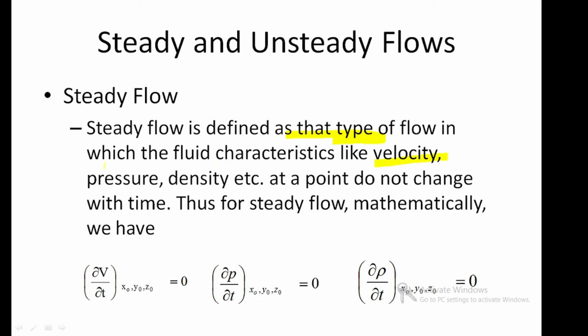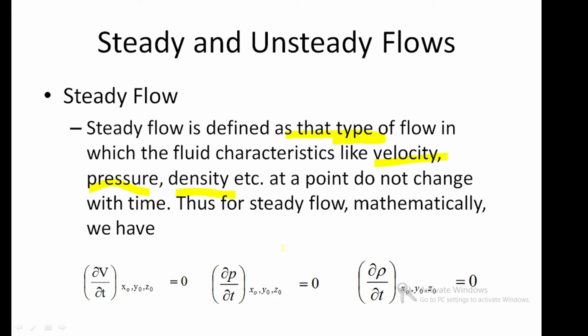density, etc. at a point do not change with time. Thus, for steady flow, mathematically, ∂v/∂t equals 0, ∂p/∂t equals 0, and ∂ρ/∂t equals 0.